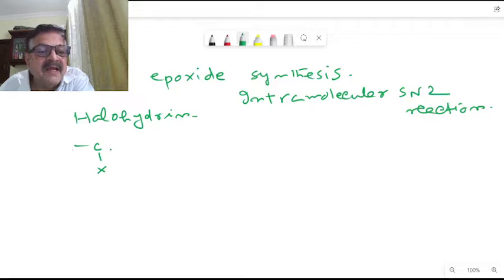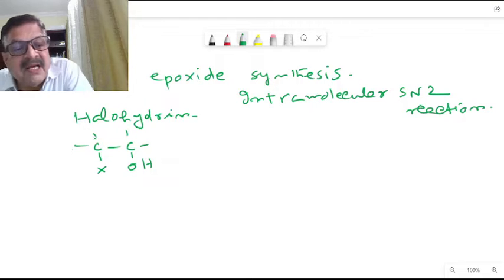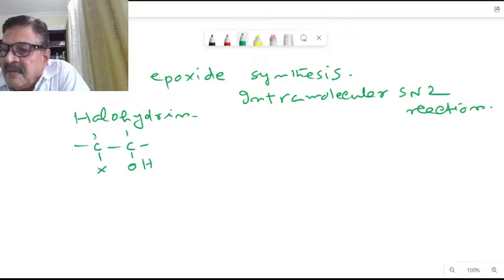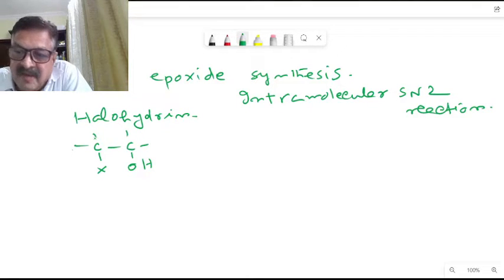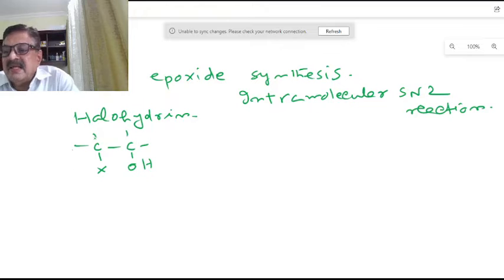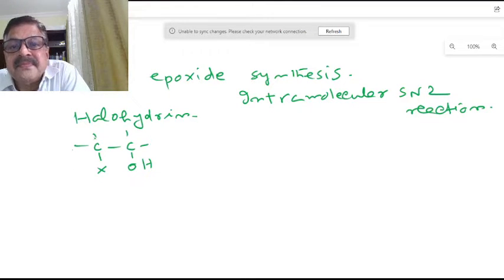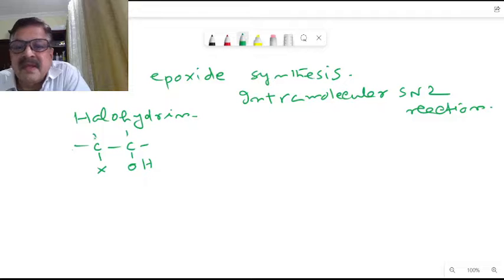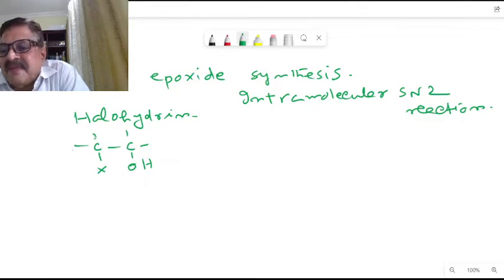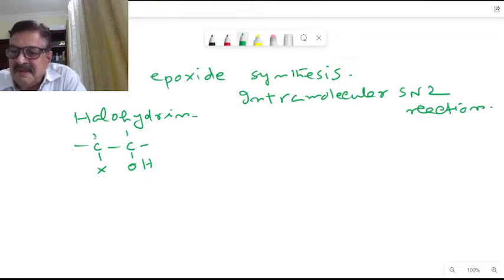Say we have a halogen and we have an OH group here. So if you are having a compound like this, this is a halohydrin. That is, it contains a halogen atom and an OH group on adjacent carbon atoms here. An organic compound containing both a hydroxyl group and a halogen atom on adjacent carbon atoms. Then what will happen? An intramolecular version of an SN2 reaction takes place. Okay, then an epoxide will be formed there.